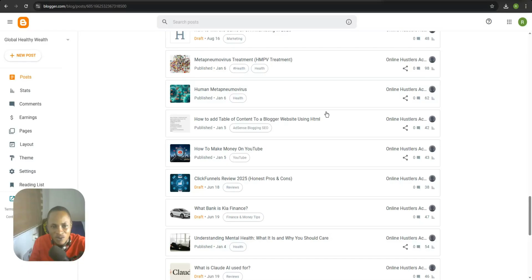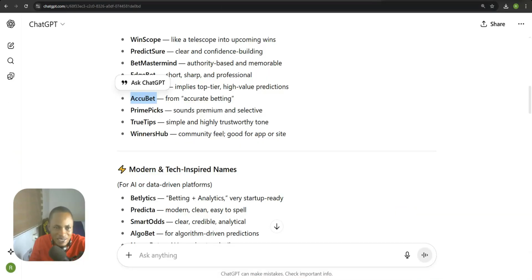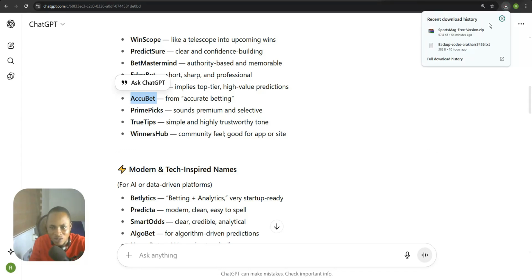Now, what are the things that you're going to need before you can set up this kind of website? You just have to get yourself a Blogger template. So this is a Blogger template being downloaded. This is free, so I'll leave that in the description box and the pinned comment section, so that you can easily go ahead and download it.